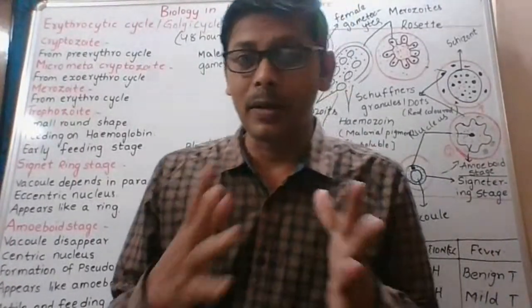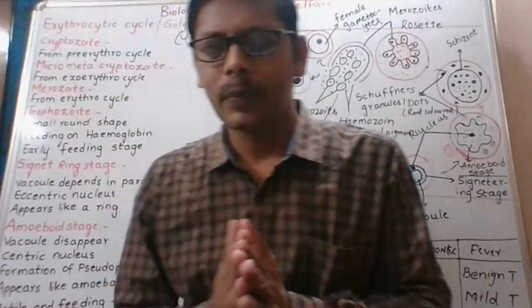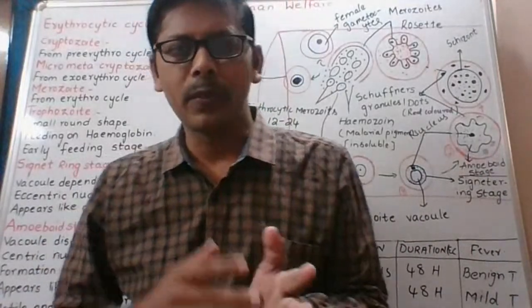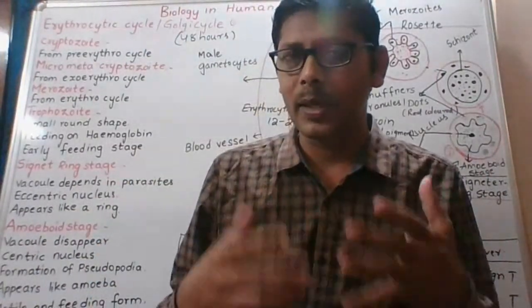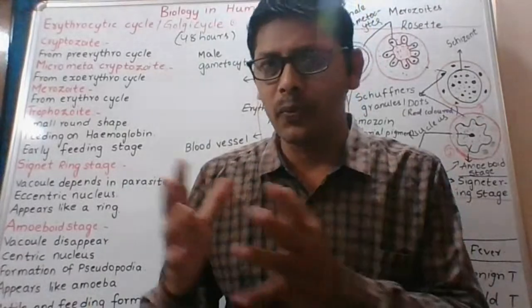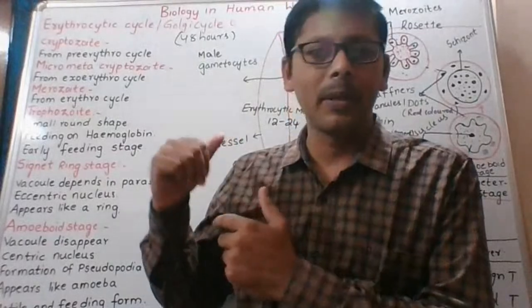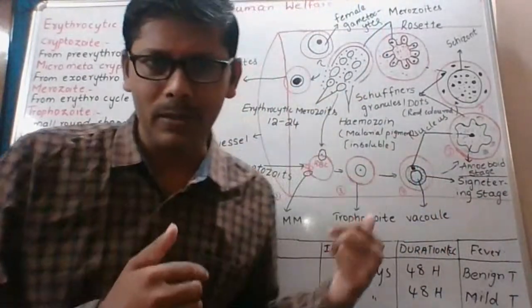Yesterday you started learning one essay: the erythrocytic cycle, Plasmodium life cycle in man, or we can say asexual cycle in man, or human phase. The remaining part is completed in today's class.